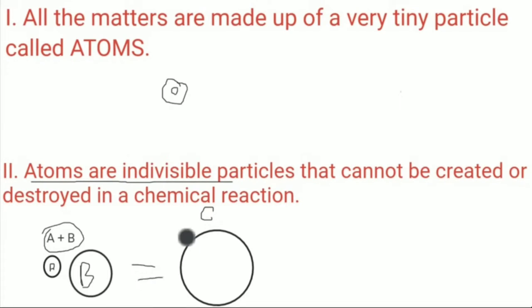If we zoom into this molecule, we will get an atom of A and also an atom of B. These two will make the compound C. So this A and B will not be destroyed, nor will any other atoms be created, but they both will combine and form a combination. To make this more clear, we will take an example of water.